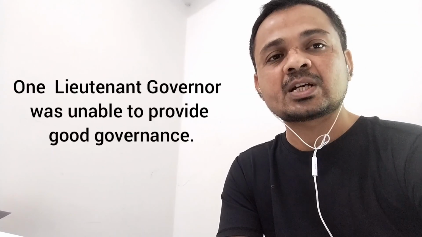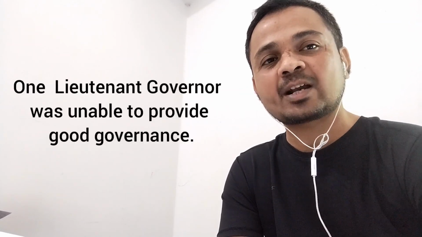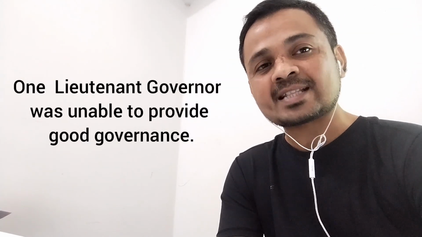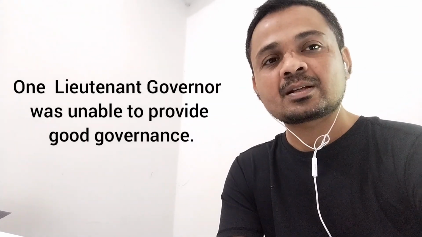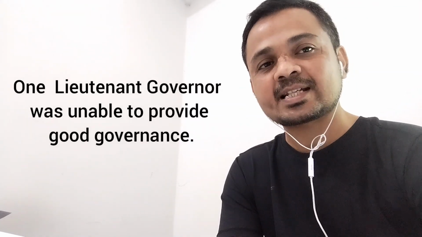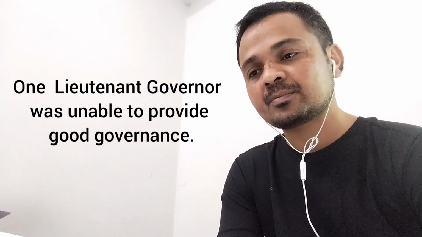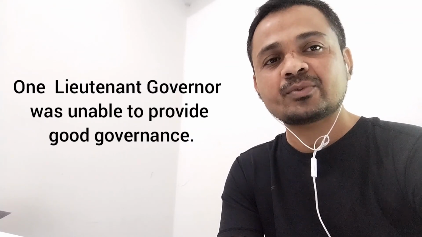Now, it was not practical to provide good governance by a single lieutenant governor because of the vast area of the Bengal Presidency. And this leads to the partition of Bengal.